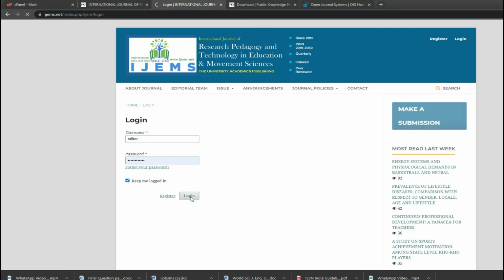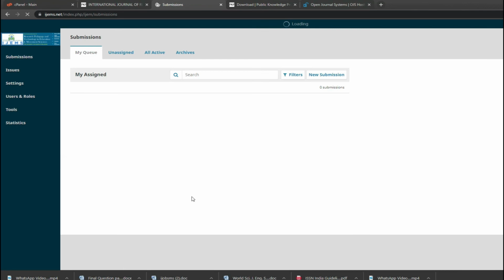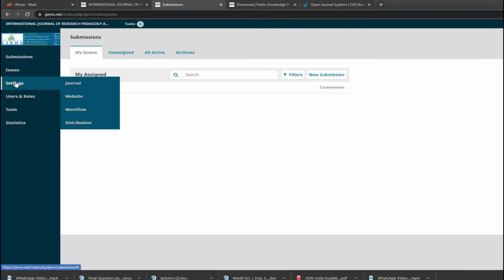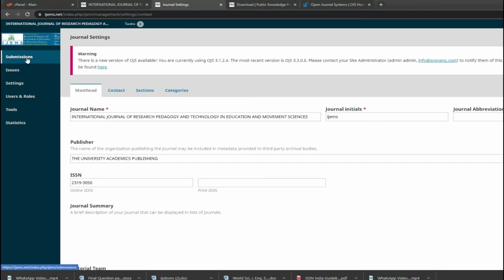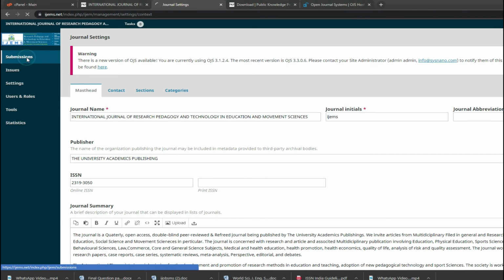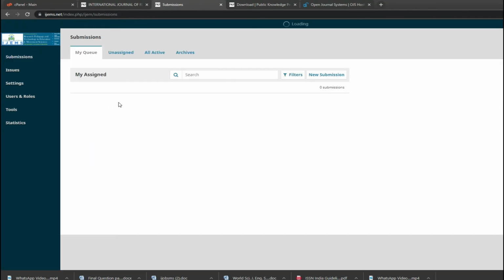When you log in, you will get a dashboard, and in that dashboard you will get a number of forms to get the things settled. Similarly, for submission of paper, when you submit, you will receive the papers from the authors automatically listed here, and the options will be there for what you want to do. That we will be covering in a separate video in a very beautiful manner.